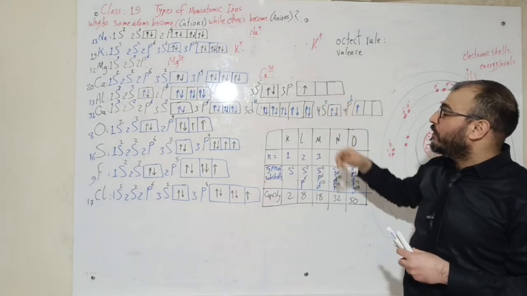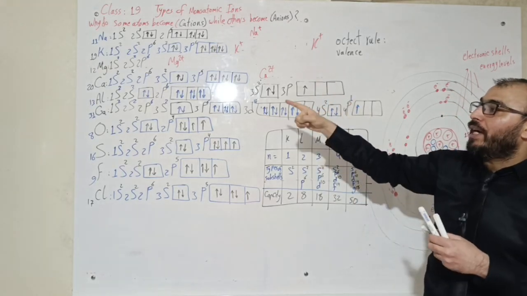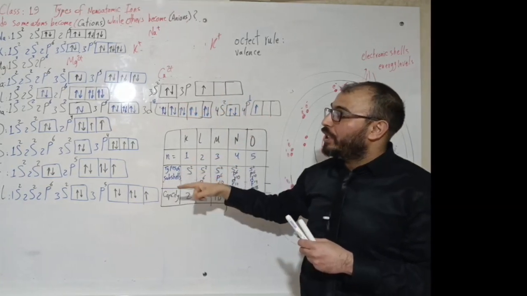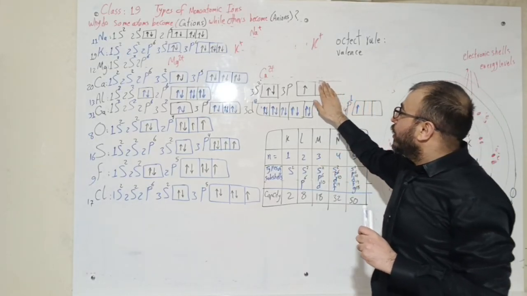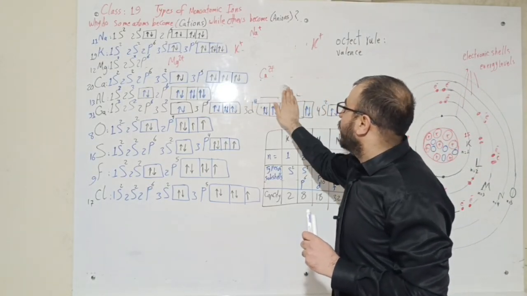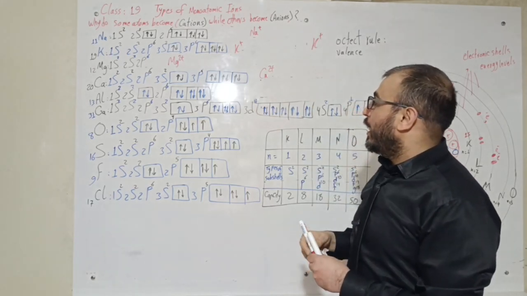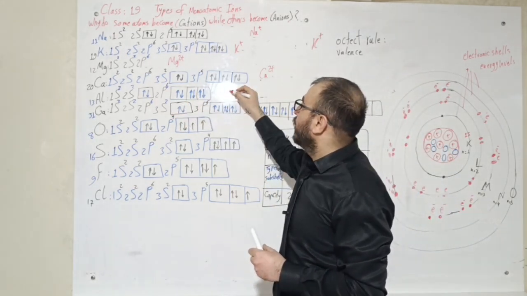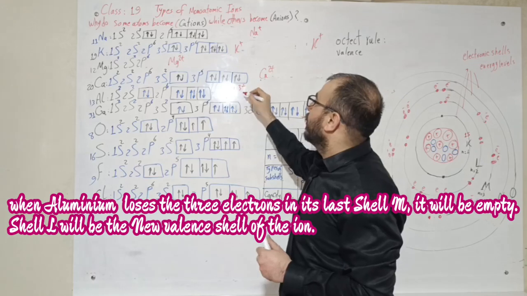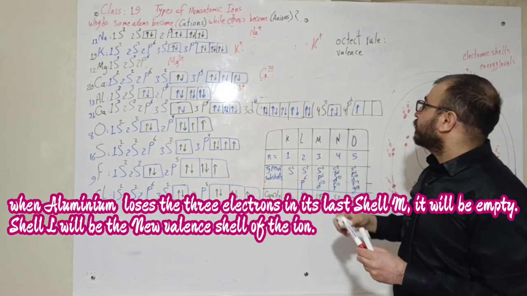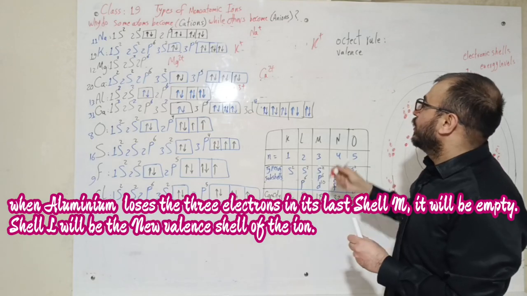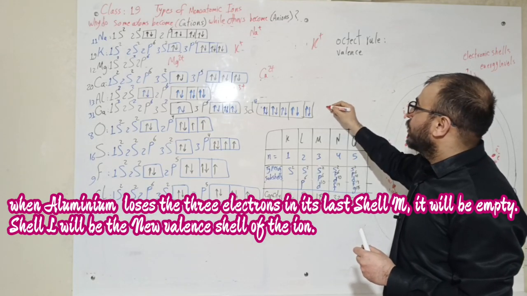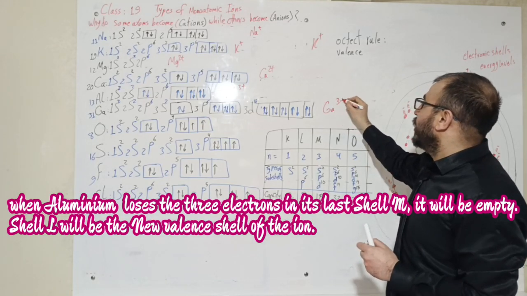The first one is to gain 5 electrons to become -5 each, or the second option, my friends, is to lose their 3 electrons in the last shell here, and they have a new valence shell and +3 charge, both of them here, gallium +3.